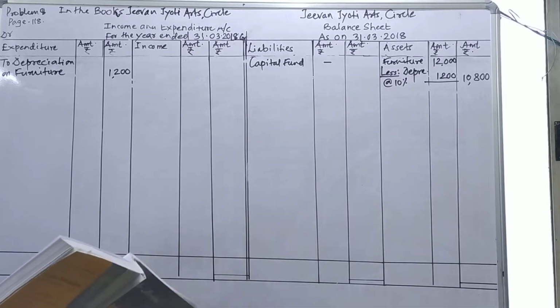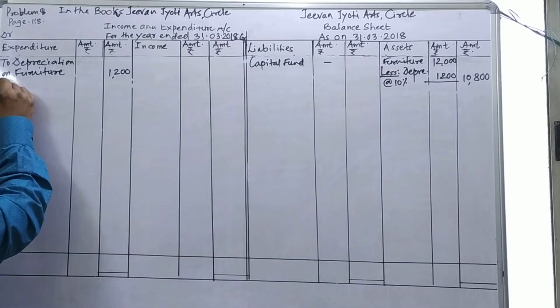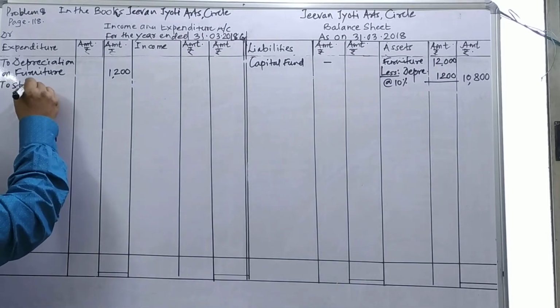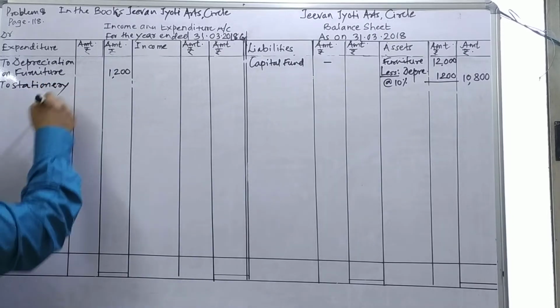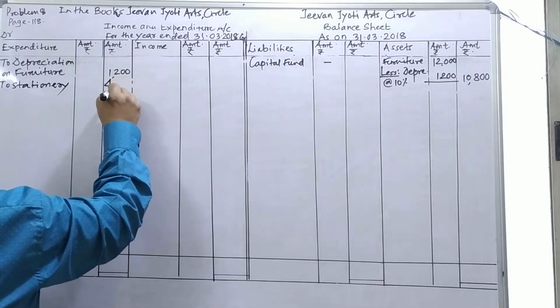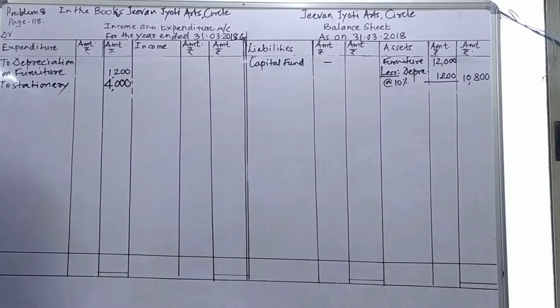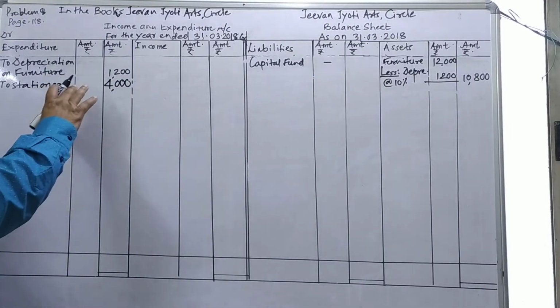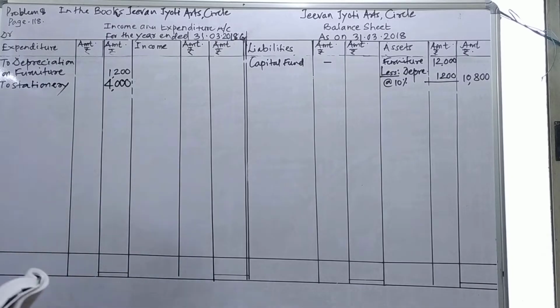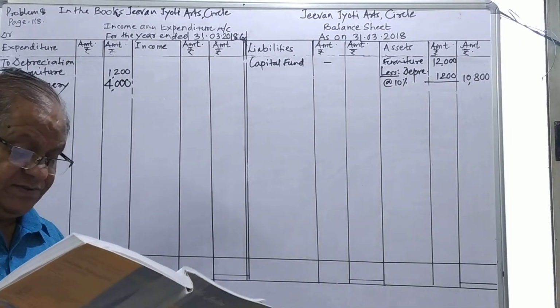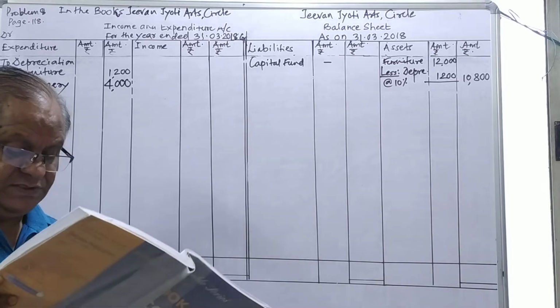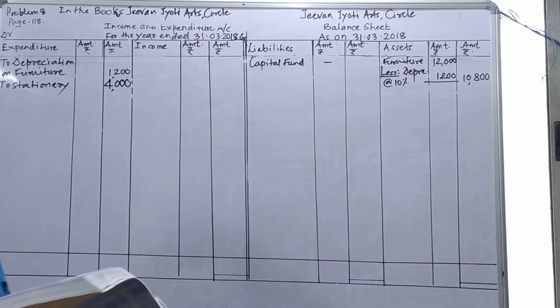There is no adjustment on stationery. I will take stationery 4,000, no adjustment, straight to the outer column. So I compare the payment side to the expenditure side and show stationery 4,000, with no adjustment on this ground. Then next comes office rent. The amount of office rent is 2,600. There is also no adjustment.